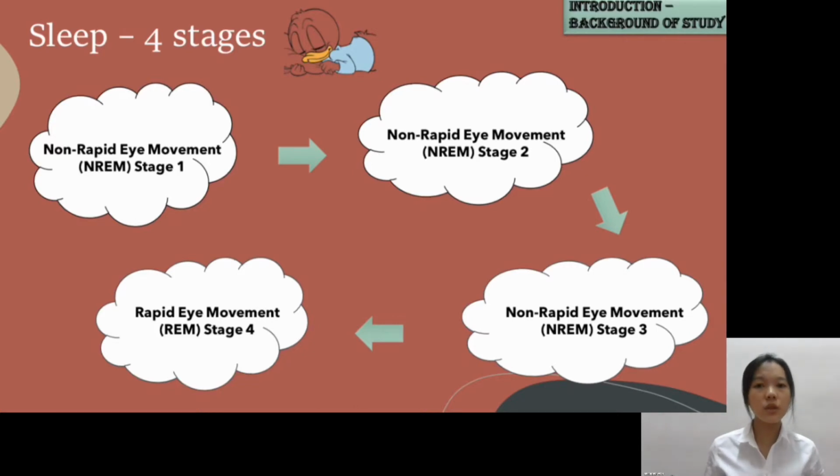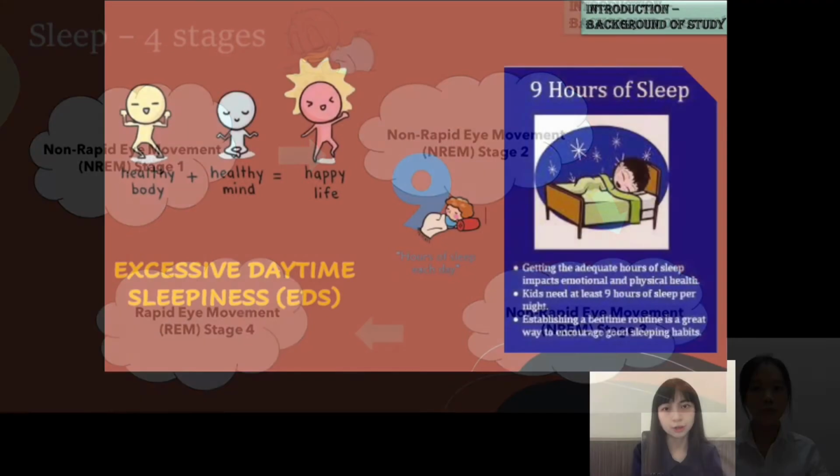It is important for us to know that sleep does not go through these stages in sequence. It begins with stage 1, continues on to stages 2 and 3. However, after stage 3, stage 2 is repeated before entering the rapid eye movement sleep, which we consider as stage 4.